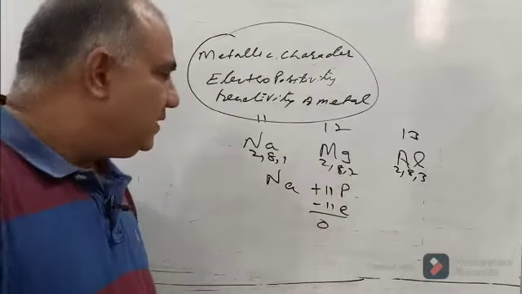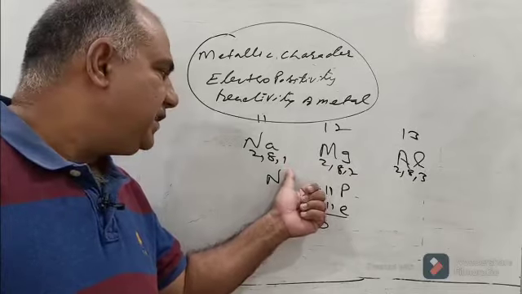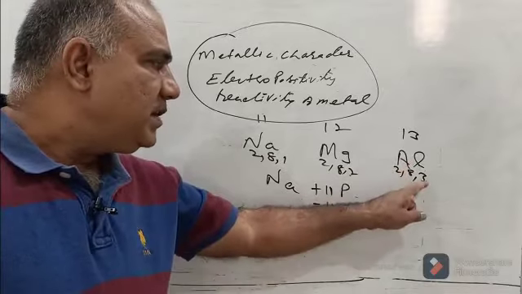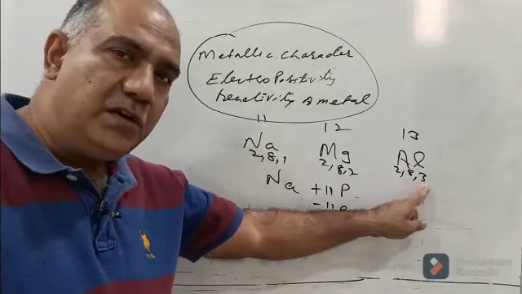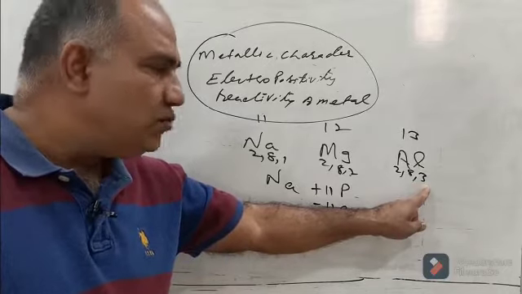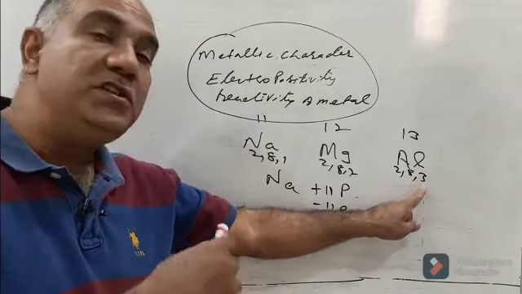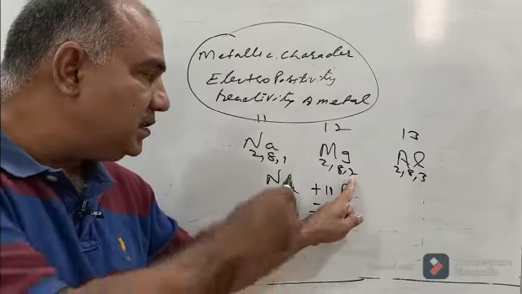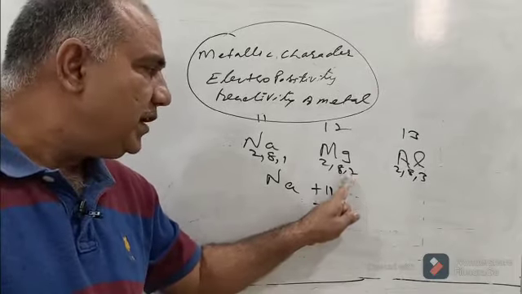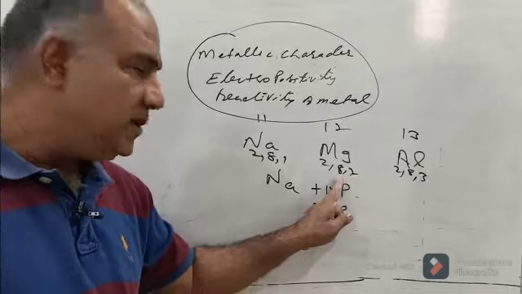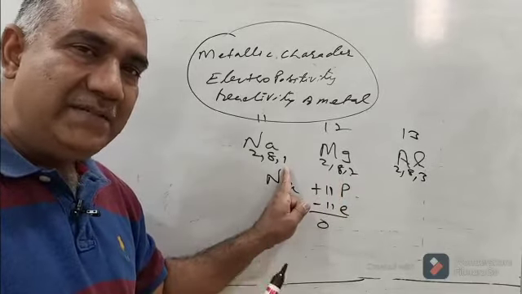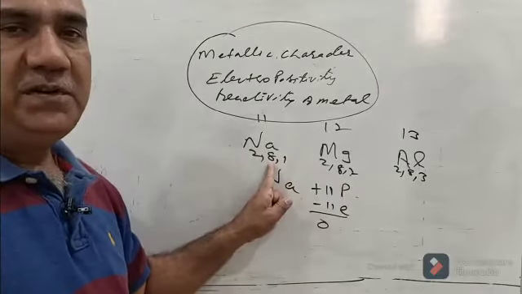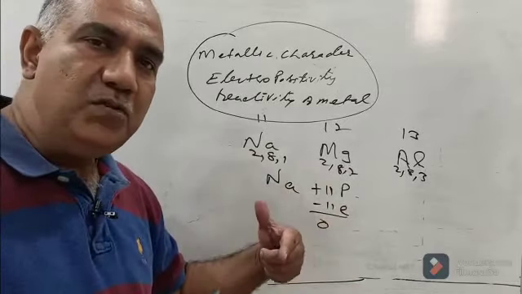When we talk of metals, their outermost orbits will contain 1, 2 or 3 electrons, and because of energy considerations, aluminium cannot complete its octet in the third orbit by gaining 5 electrons. It has to complete its octet in the second orbit by losing 3 electrons. Similarly, magnesium cannot gain 6 and complete its octet in the third orbit. It has to lose 2 and complete its octet in the second orbit. Likewise, sodium cannot gain 7. It will lose 1 and complete its octet in the second orbit. So metals are undoubtedly bound to lose electrons.